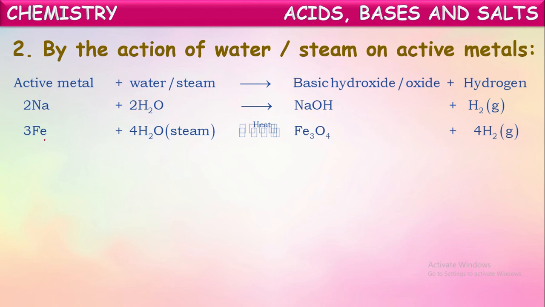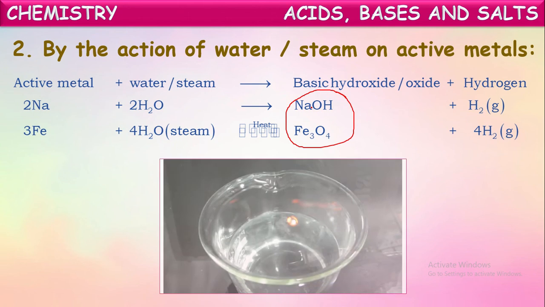And some metals like iron react with steam, that means water vapor at very high temperature, and they form their respective metallic oxides, which are considered as bases. So if you see here, when a piece of sodium metal is dropped in water, it floats and burns immediately and vigorously, and forms sodium hydroxide solution.